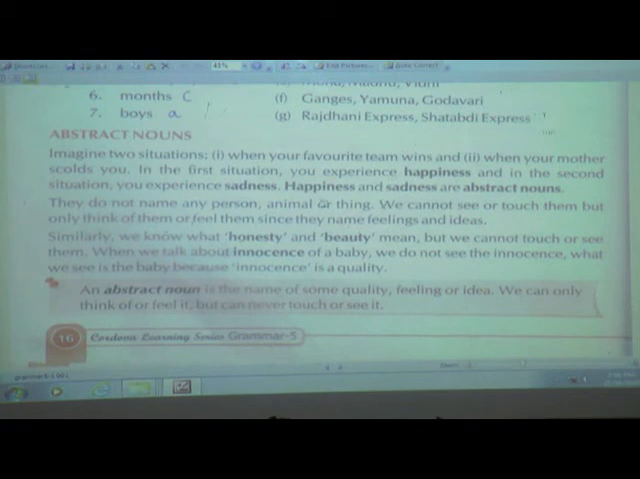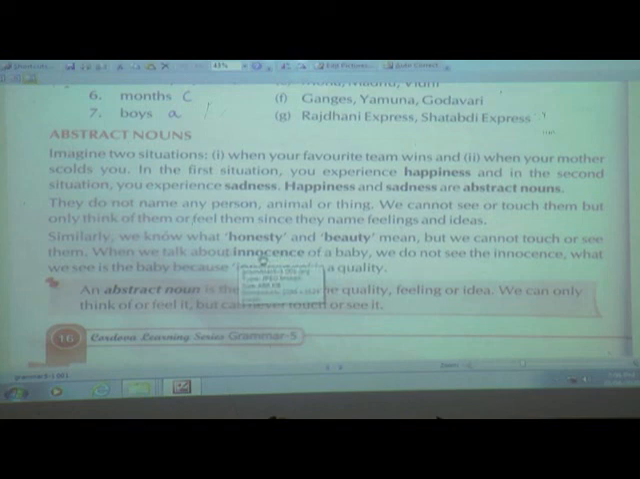Or suppose your parents or your friend bring some gift for you, that time you are very happy. So these are the feelings which we can't see or touch, but we can feel them and we can think about them. The other examples they have given are honesty and beauty. Over here they told that honesty and beauty also we are not able to touch or see.